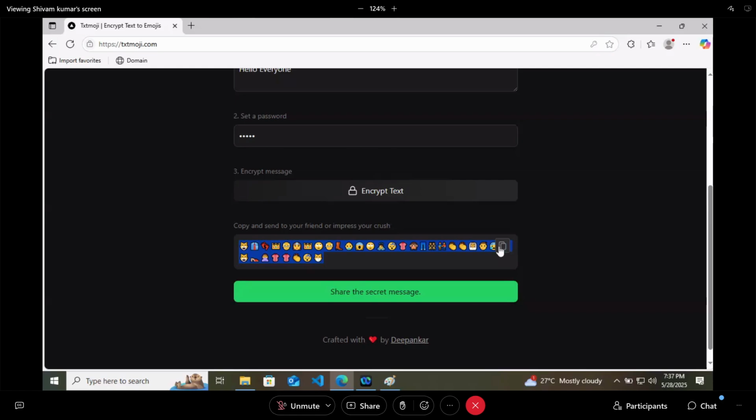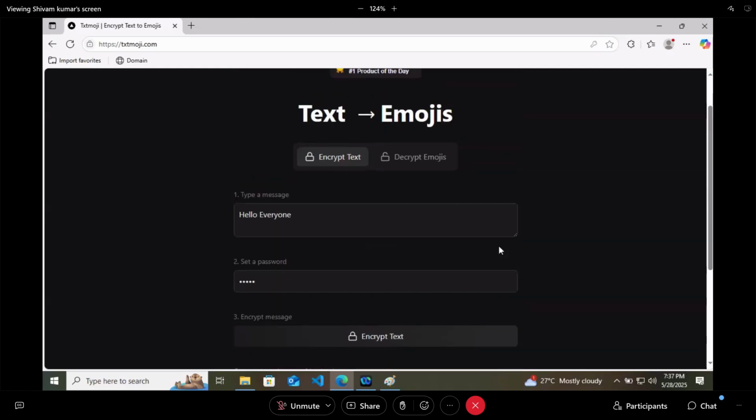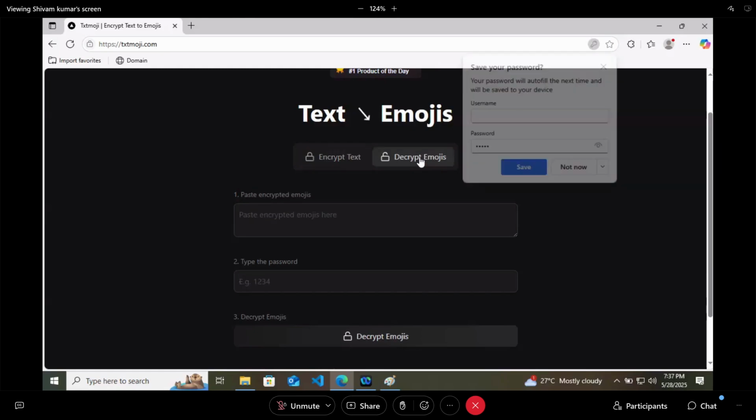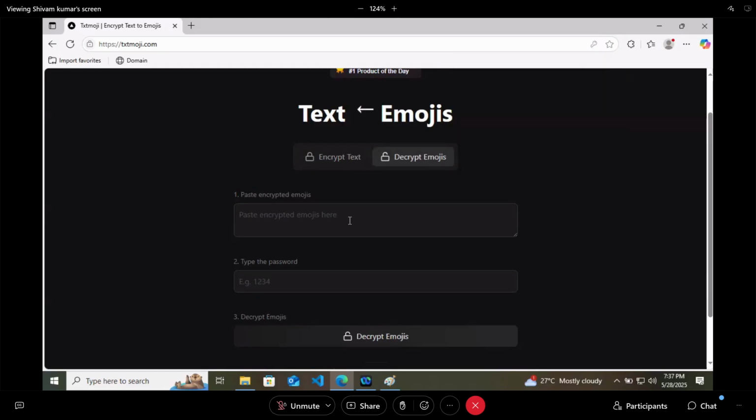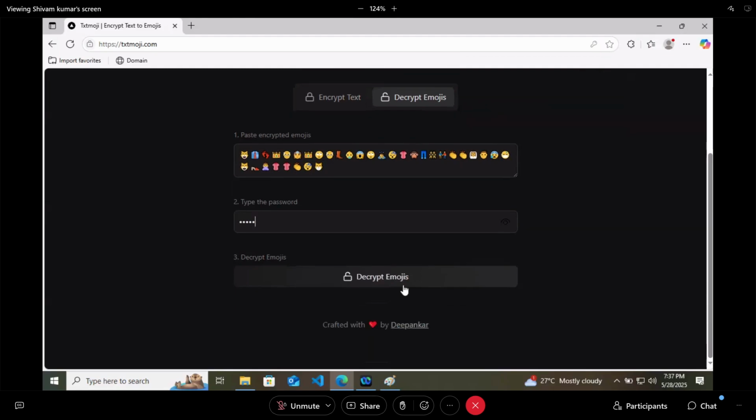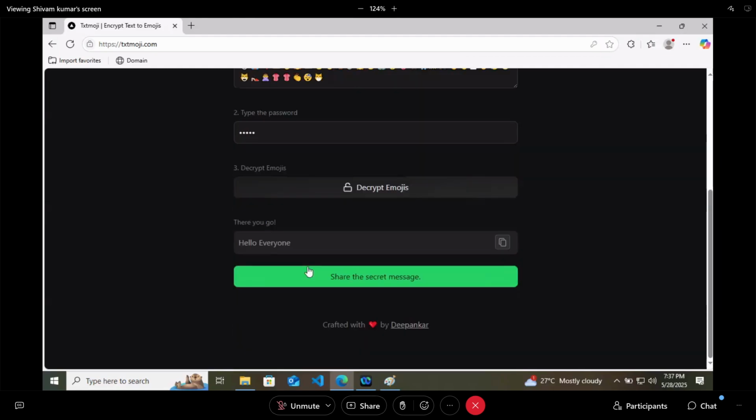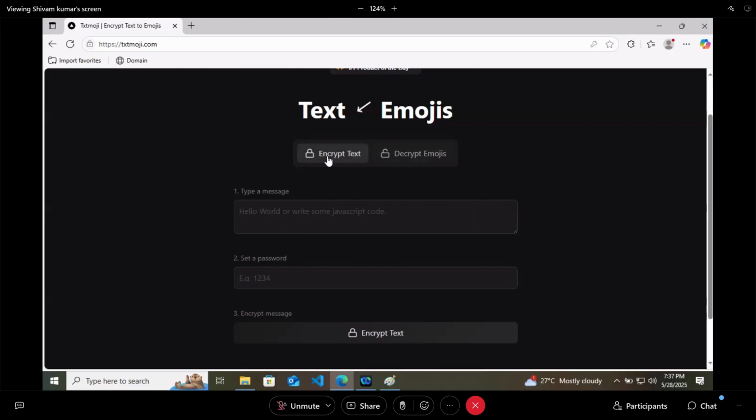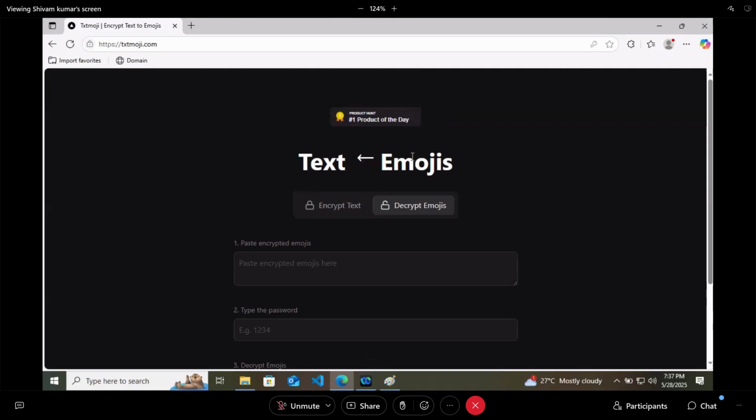So we'll copy this, go to decrypt emojis, and paste your emojis here. Whatever it was giving, 1 2 3 4 5 was your password. Decrypt it, and you got the message, hello everyone. So we will build an application like this. This front end is built using React, I think. So doesn't matter, we'll build it.